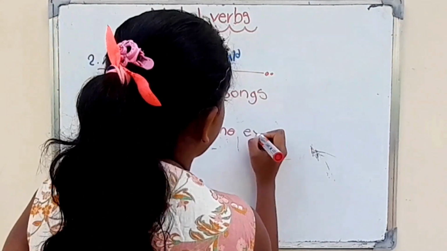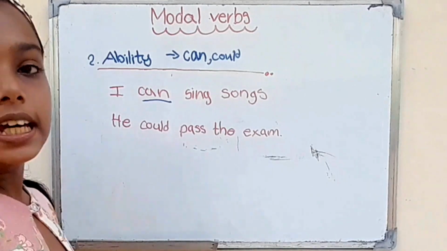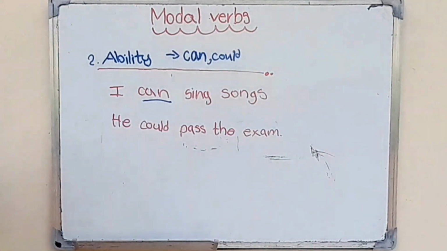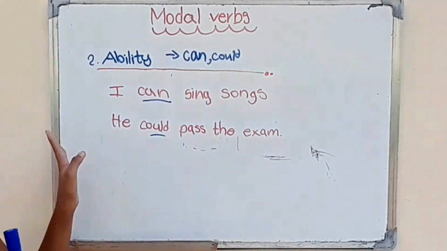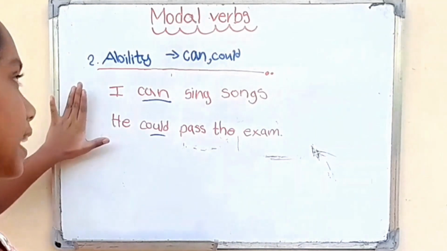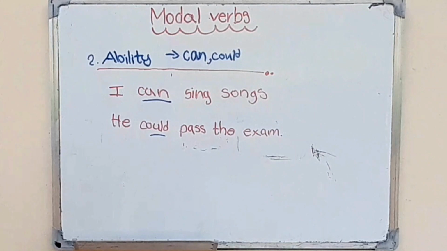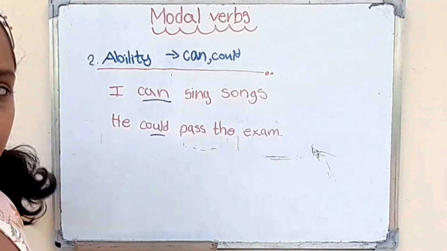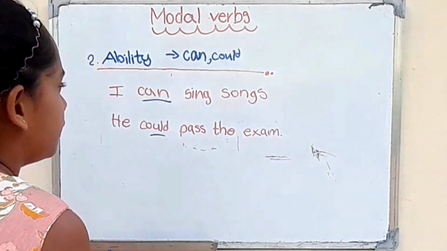He could pass the exam. He could pass the exam. Okay. What is important? Yes, could. I can sing songs. He could pass the exam. Okay. Now you can get knowledge how we can make the sentences using this category. Okay. And we can use this category to make the questions. Okay. How? Yes. We can write like this.